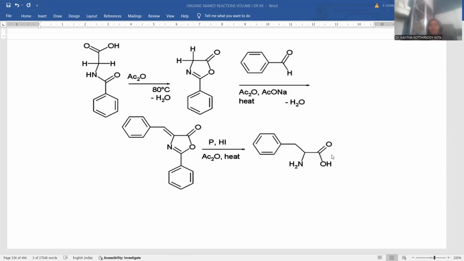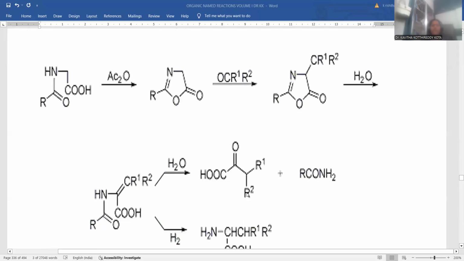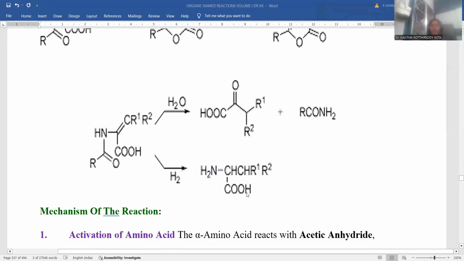Finally, NH2COOH, an alpha amino acid molecule, is generated. The alpha amino acid generated here is a higher alpha amino acid. Already we have an alpha amino acid here, but after the complete reaction, the molecule generated is a higher alpha amino acid.